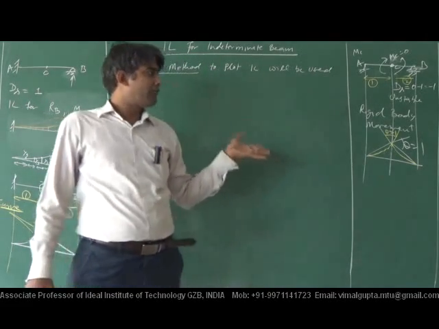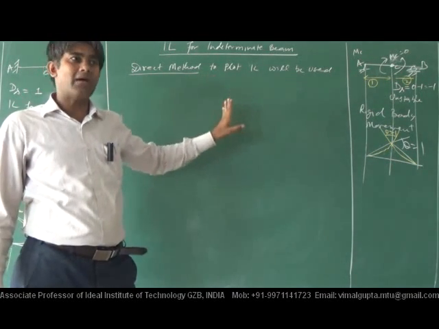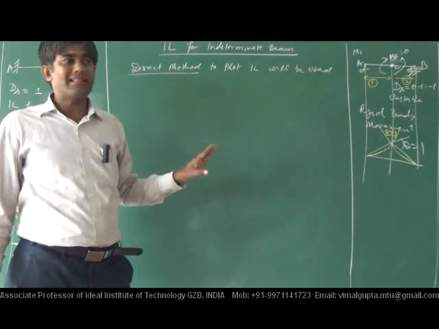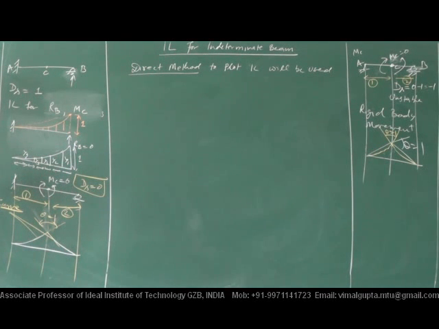In last class, we have plotted the IL, and all the shapes of IL were linear. Straight lines were there. But in an indeterminate beam, the ordinate of IL will not be a straight line. And the Mueller-Breslau principle can give only the shape. Ordinate is not possible. Get it, everybody?